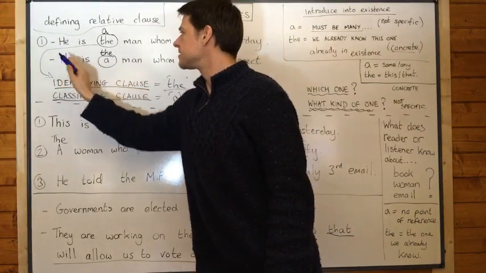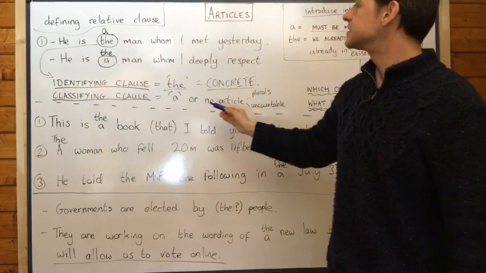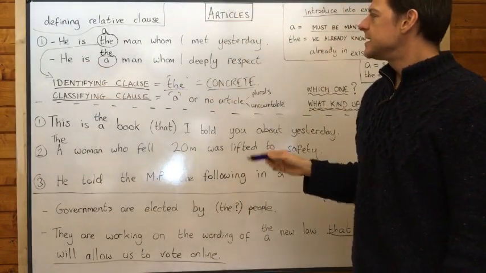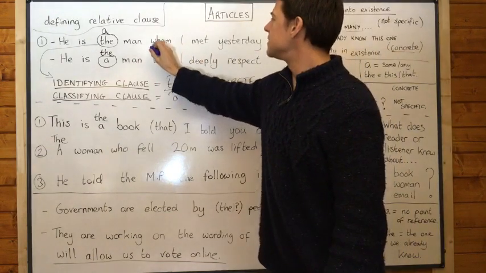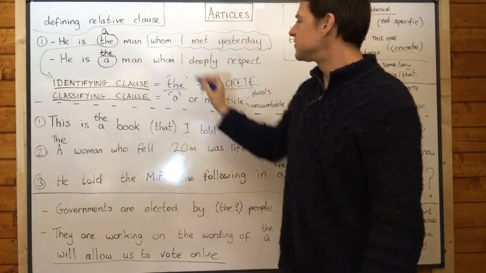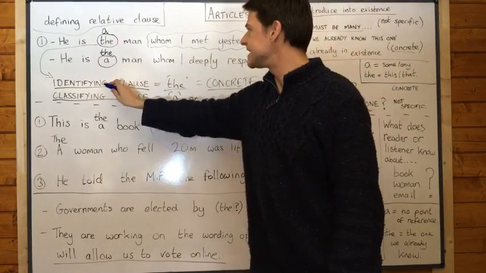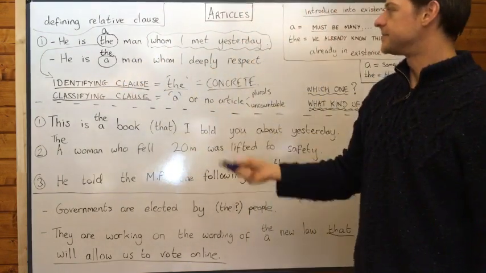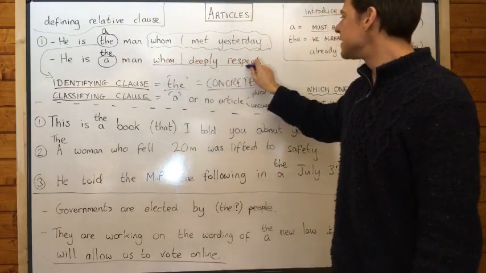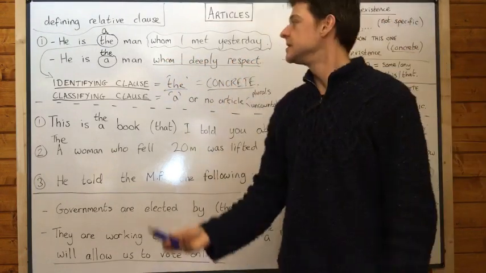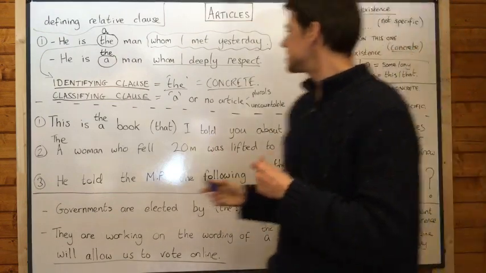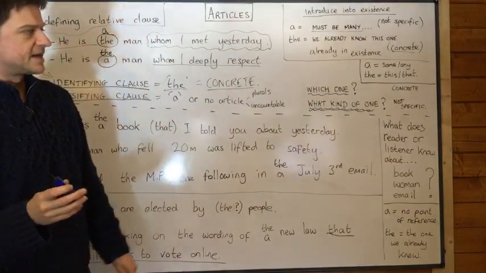Let's look at this one under the microscope. Let's check this one out. He is a man whom I deeply respect. Now, I hope you can see that often when you talk about the man you met yesterday, with this clause, you're very often going to be identifying that man. But when you say whom I deeply respect, that sounds much more like a classification. You're not telling me which man exactly, you're telling me what kind of man he is.